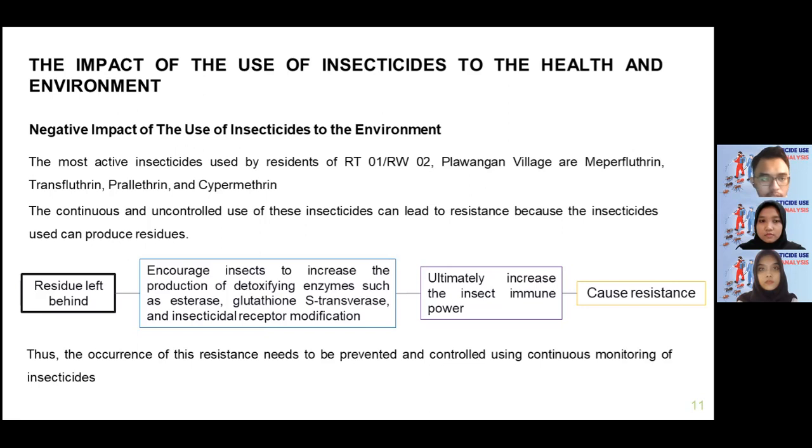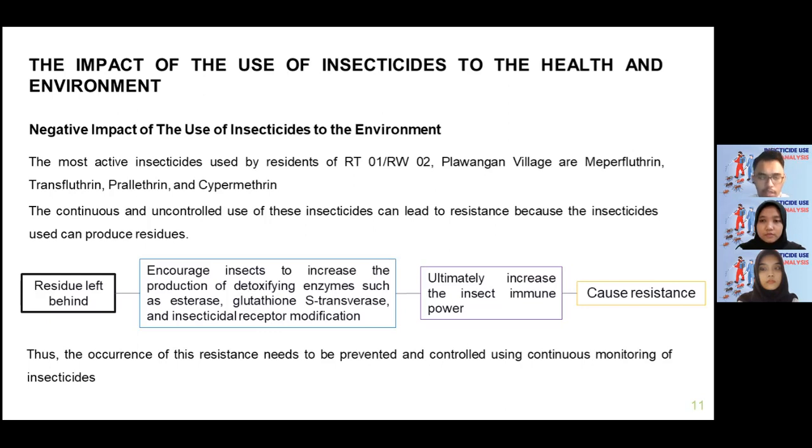First, insecticide can leave residues behind that then encourage insects to increase the production of detoxifying enzymes such as esterase, glutathione transferase, and insecticidal receptor modification. Because of that, it ultimately increases the insect's immune power. Because the immune power is increased, the insect becomes resistant.